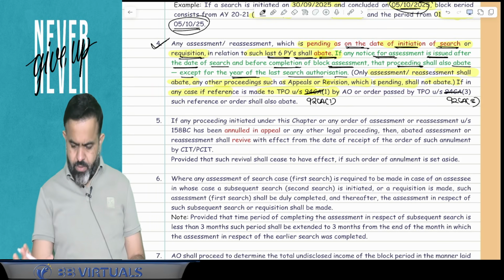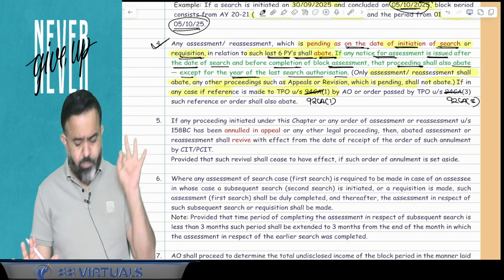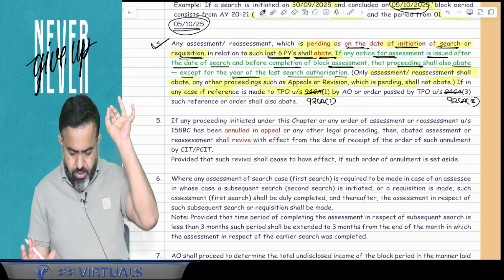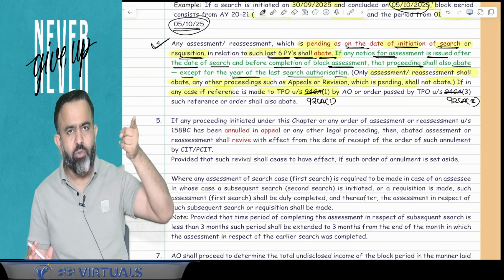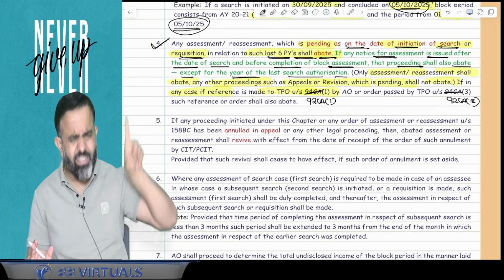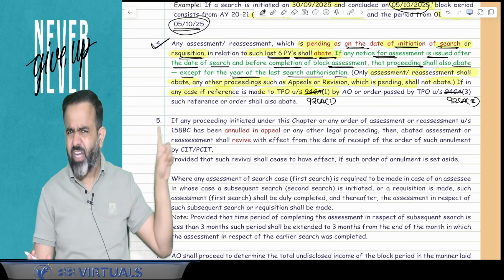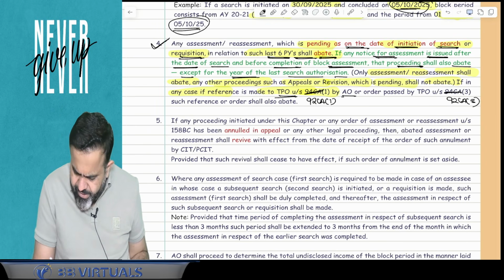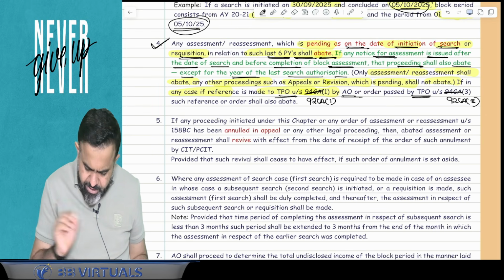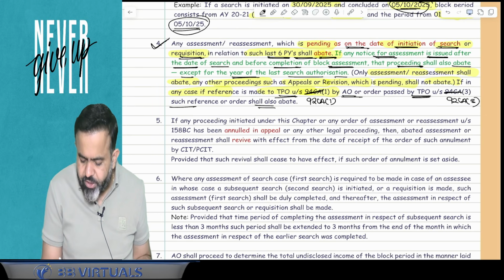Okay. So here, next point, if in any case reference is made to TPO, because TPO reference is under section 92CA in transfer pricing, not 94CA, to the TPO by the AO and order passed by the TPO, such reference or order shall also abate.